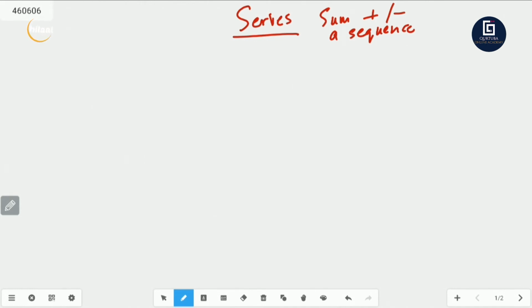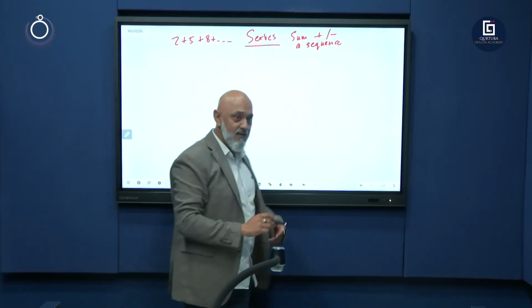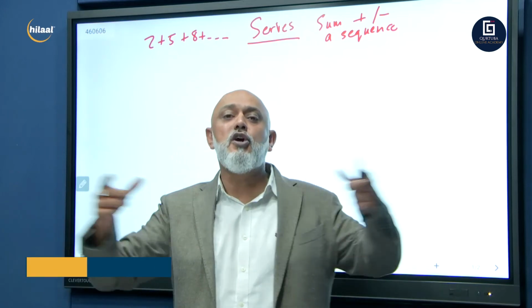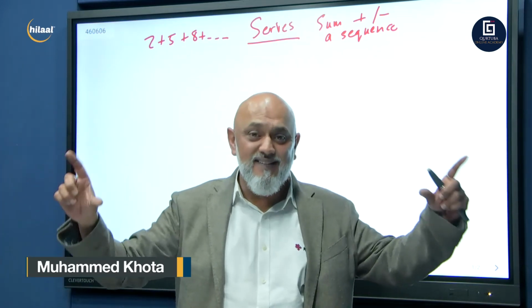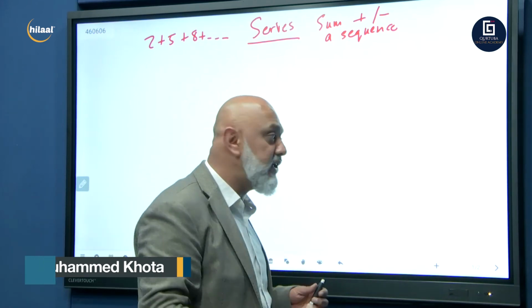Now, an example of a series where we had 2, 5, 8. Here you're going to have 2 plus 5 plus 8 plus ... So it's separated by a plus or minus sign. We're finding the sum, the total of an entire sequence, right? It becomes a series. But there are formulas which we need to use.